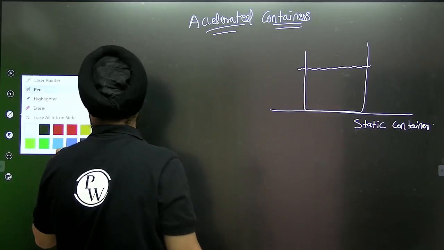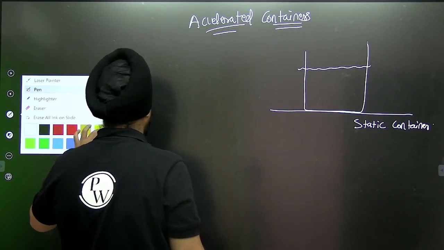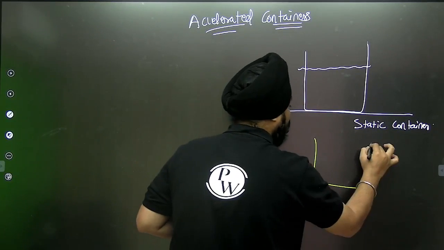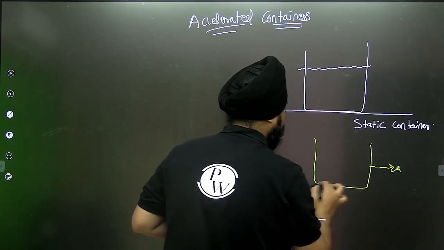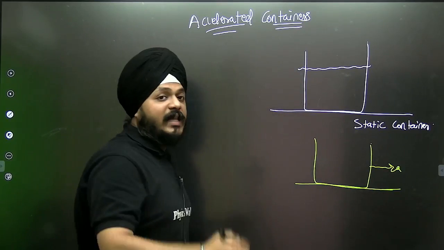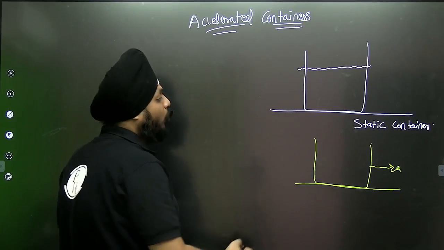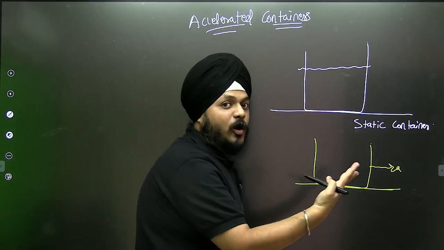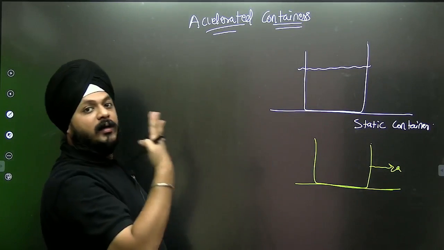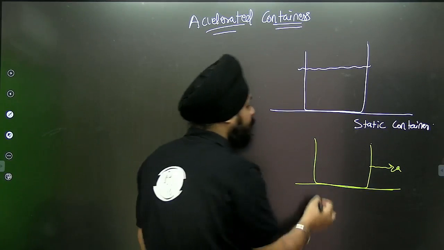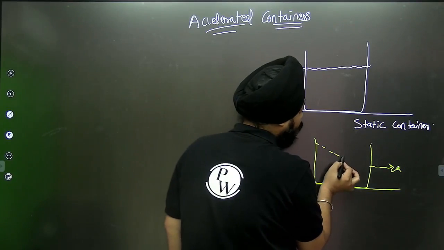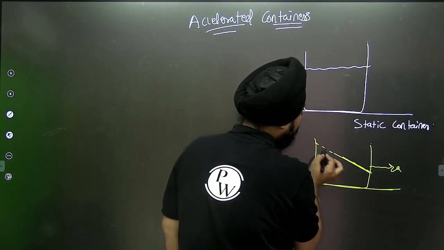Suppose it is getting accelerated in the horizontal direction, then what will happen? Because of the pseudo force, the water will push in the backward direction. So the new surface will be like this way.